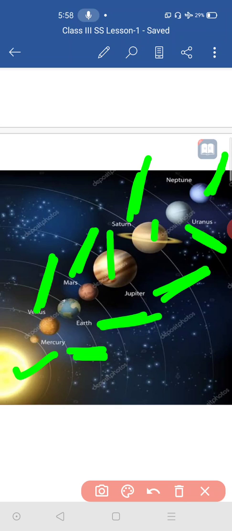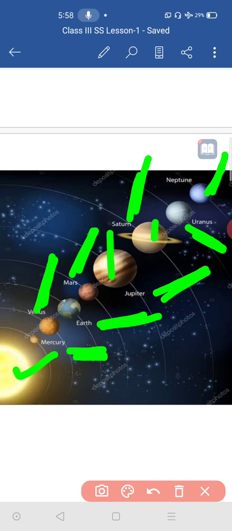And here, among these 8 planets, which is the bright planet? Do you know anybody? It will be shining always. Which is that planet? Can you guess? Yes, it is Venus only, the second planet from the Sun. So Venus is the brightest planet of our solar system. It will be receiving the sunlight and it will be shining always. Why it is shining, in your higher classes you will learn that. First you should know which is the brightest planet in our solar system.